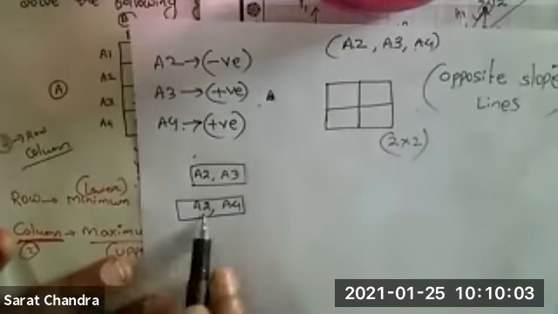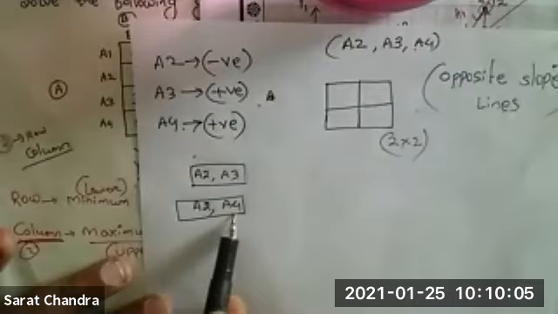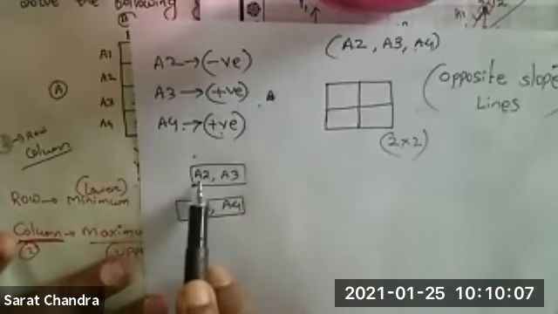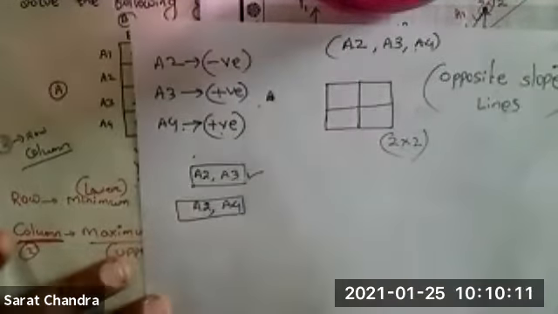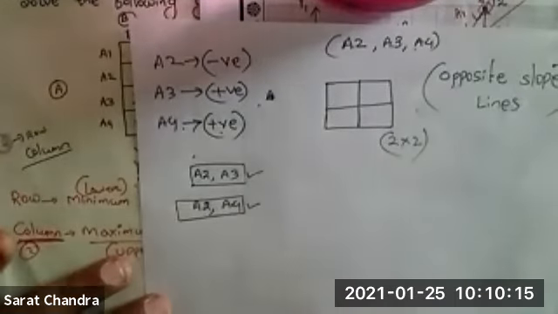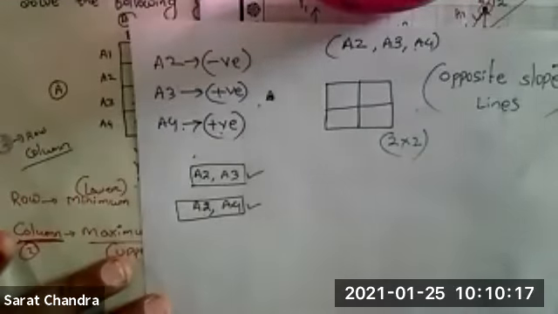Why? Because A2 is having negative slope and A4 is having positive slope. So opposite slopes are there. Either you can choose these two lines or these two lines. In both cases, you will get the same answer.